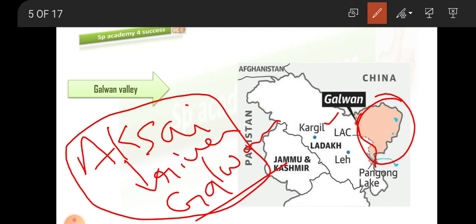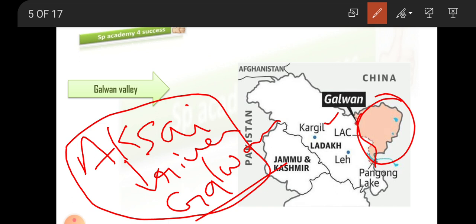So this is what they are saying. Clear, guys? I'm repeating once again. Galwan is present in the Ladakh, which is our place. But what China is saying is it belongs to their region. The reason they give is that the Galwan river is flowing down from the Aksai Chin of the China region to the Galwan. So, since this river is flowing to the Galwan region, they are claiming that this is their place. Okay. So this is about the Galwan Valley.